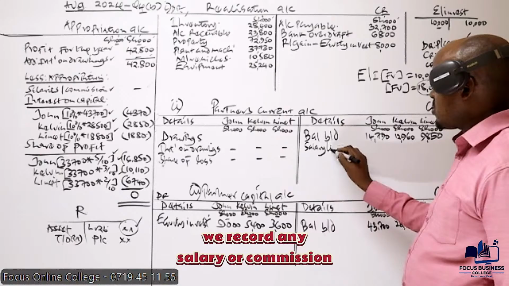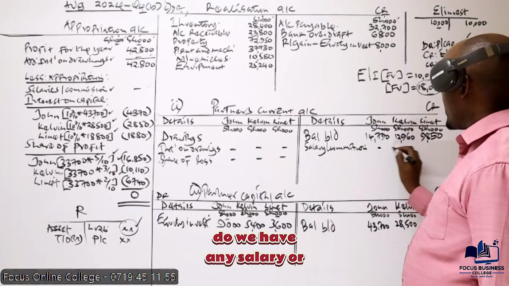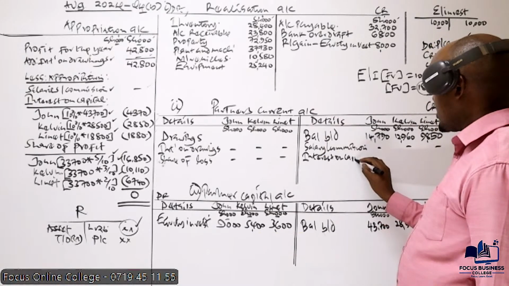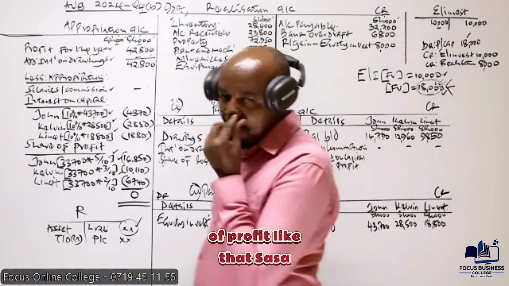Do we have any salary or commission to partners? None. Then we should also credit this account with interest on capital. And I think we have that. And then also the share of what?